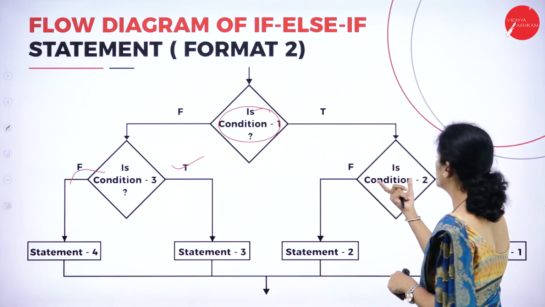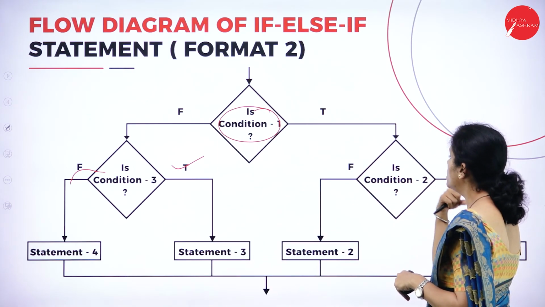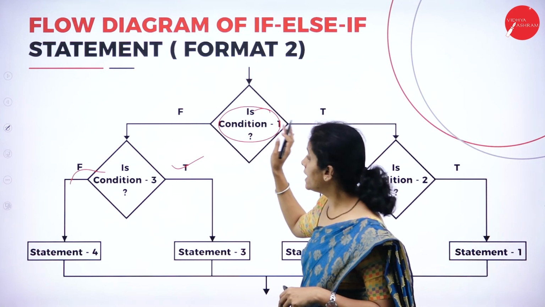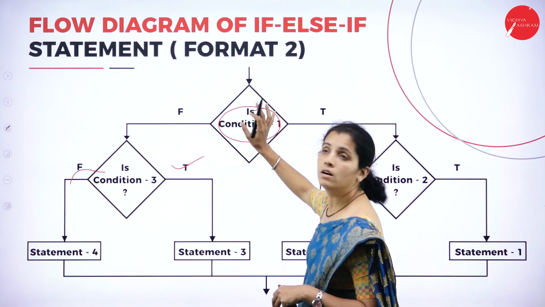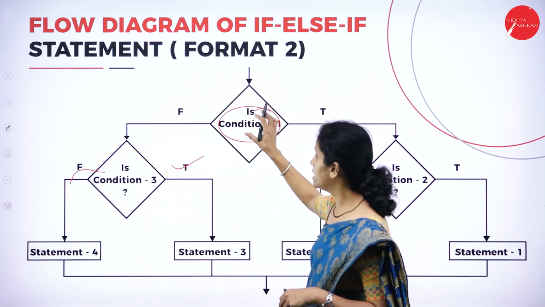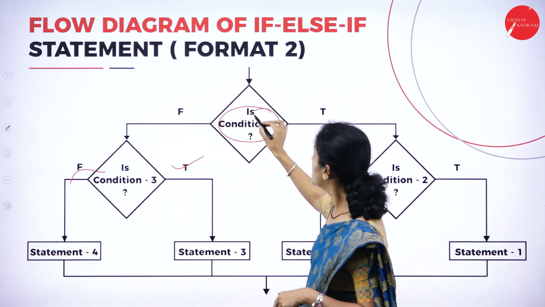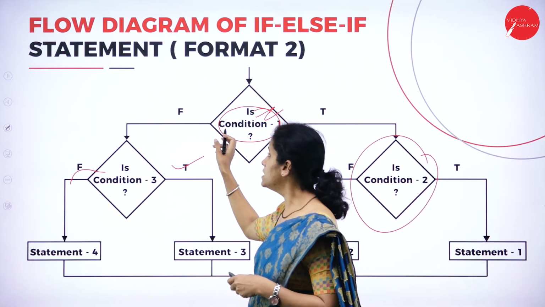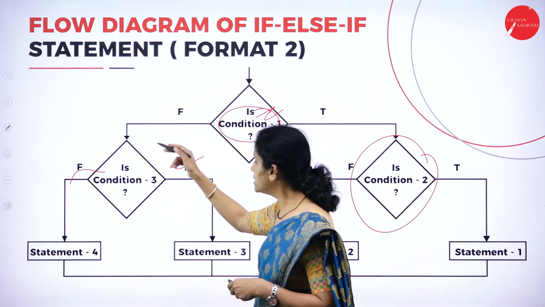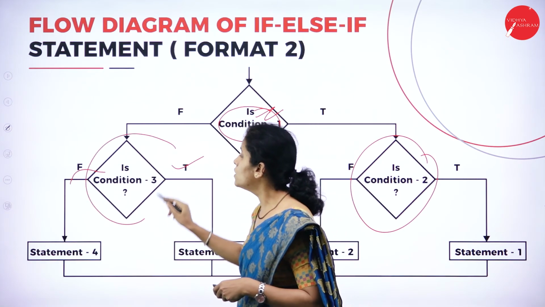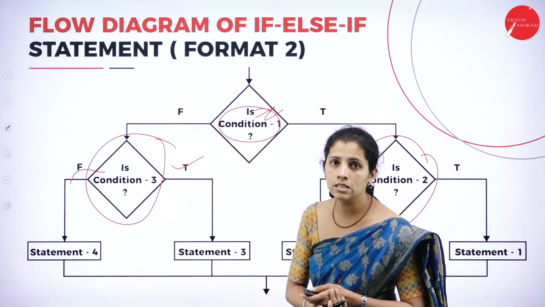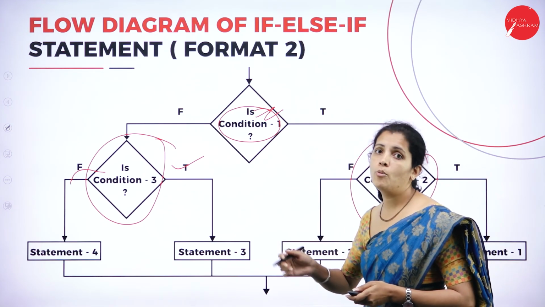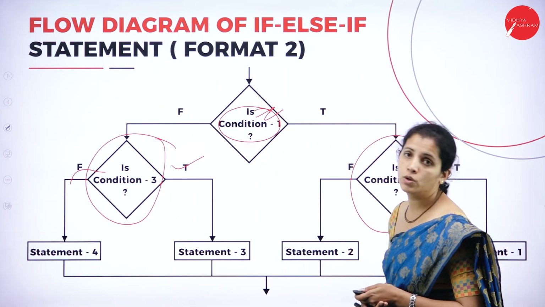Here also I'm going to have the two possibilities, true and false. So here I'm going to write the test criteria and check whether the given value or result is true or false. If this is true, once again I'll write the if condition. If this condition is false, within this block I'm going to write the if else condition once again. So dear student, this is the way the second form of if else statement is going to work.